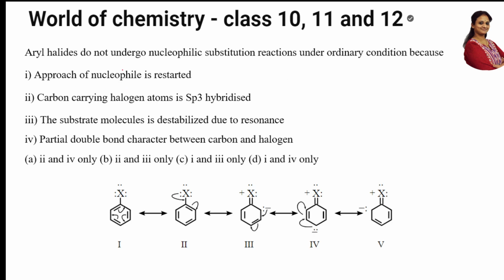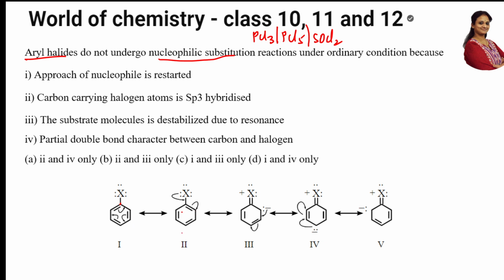Aryl halides do not undergo nucleophilic substitution reactions under normal ordinary conditions. So aryl halide. They have given 1, 2, 3, 4 options, and below that they have given the choices. Let's see. They do not go through nucleophilic substitution, with reagents like nucleophiles, PCl3, PCl5, SOCl2. Why is it not undergoing? Now, in aryl halides, what are you observing? Alternate pi bonds.